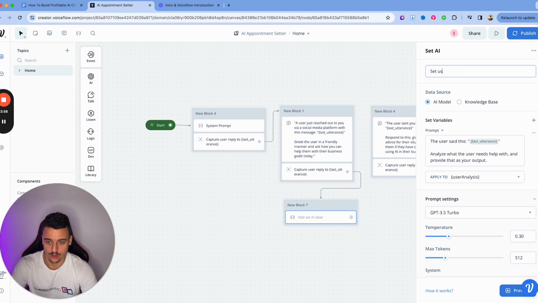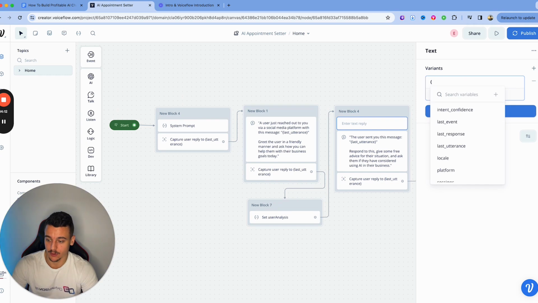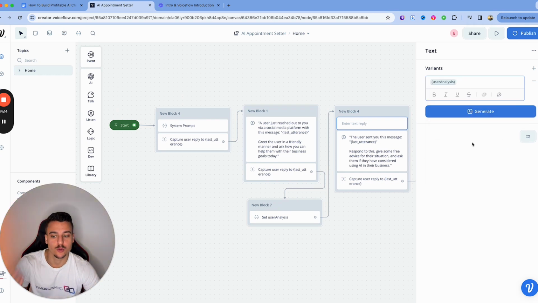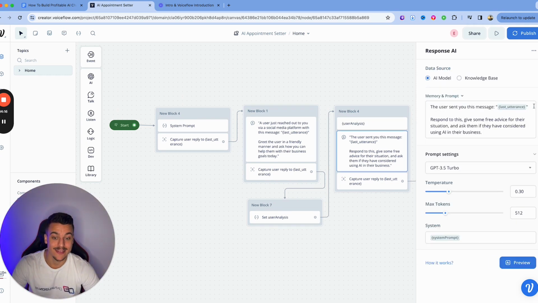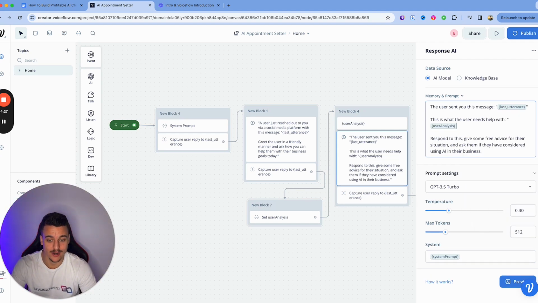Set user analysis is what we're gonna name it. And then after this step, we're gonna have this variable, which is gonna have some content. So what we can do is, first of all, I'm just gonna show you guys what the output is gonna be. So I'm gonna put in here user analysis, so just so we can see what has been analyzed. And then we can also give it to the AI model. So we can say, this is what the user needs help with. And we can pass the user analysis, which we just analyzed previously, to this AI model.